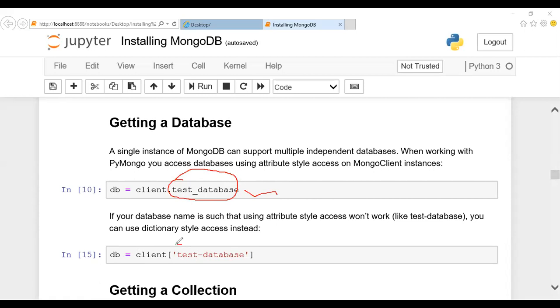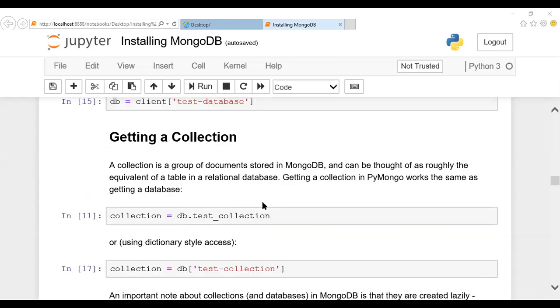Here, this is like attribute-style access, and this is like dictionary-style access with the client. I mentioned both approaches. Whichever approach you want to use to create a database, you can create it. Okay, and after this, creating a collection. A collection is where you are going to group the documents.